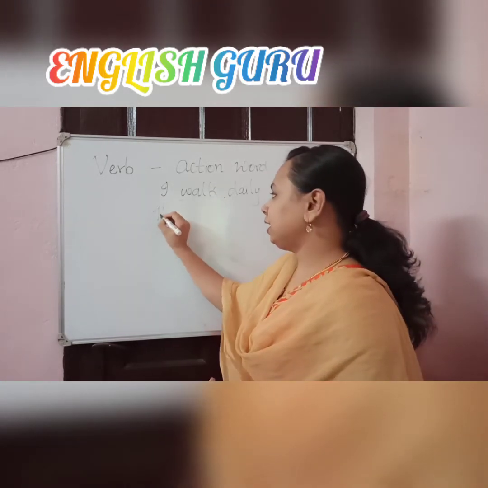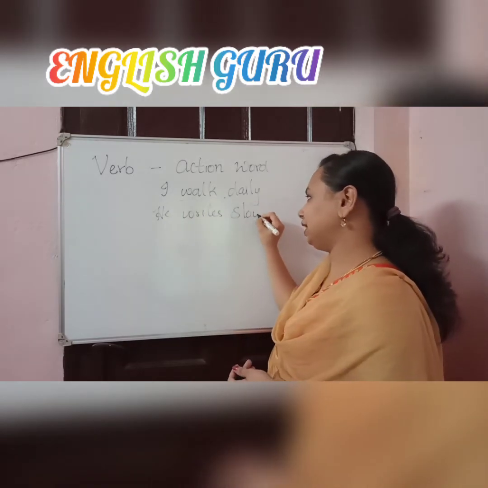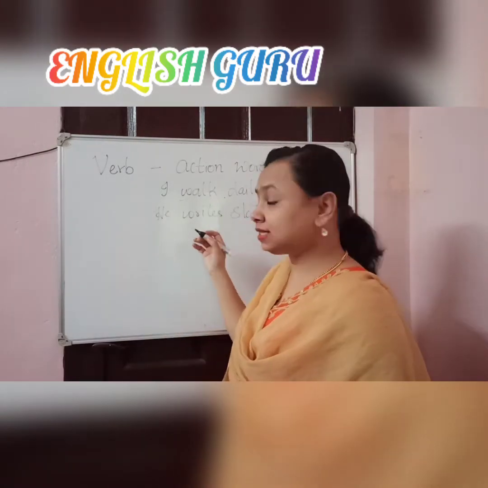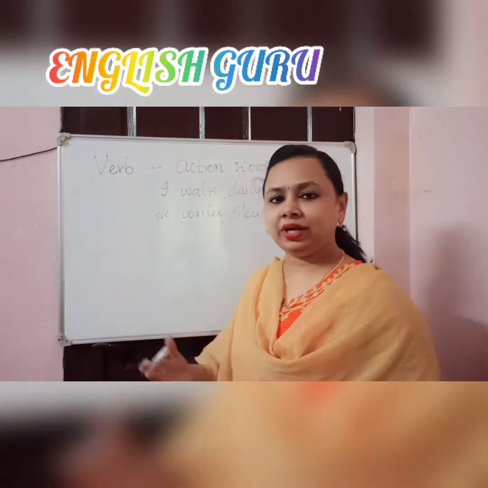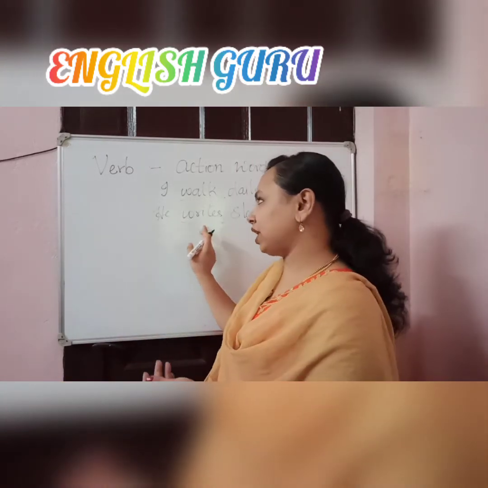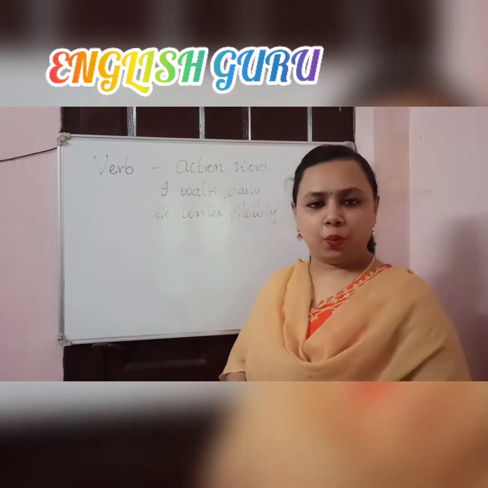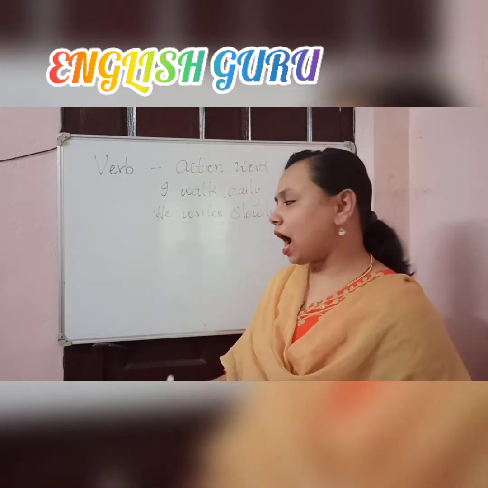Next, he writes slowly. What does he do? He writes. He is writing something. How he writes, slowly, that is another thing. But write is the action. So that is called verb. So verb is an action word. Now what will be the adverb?